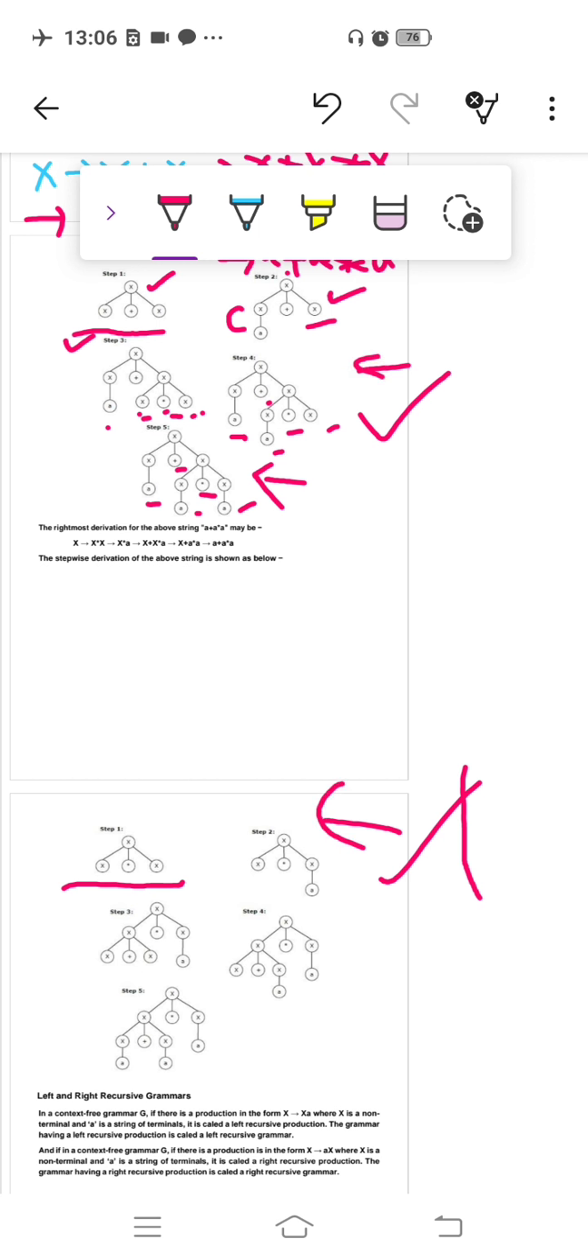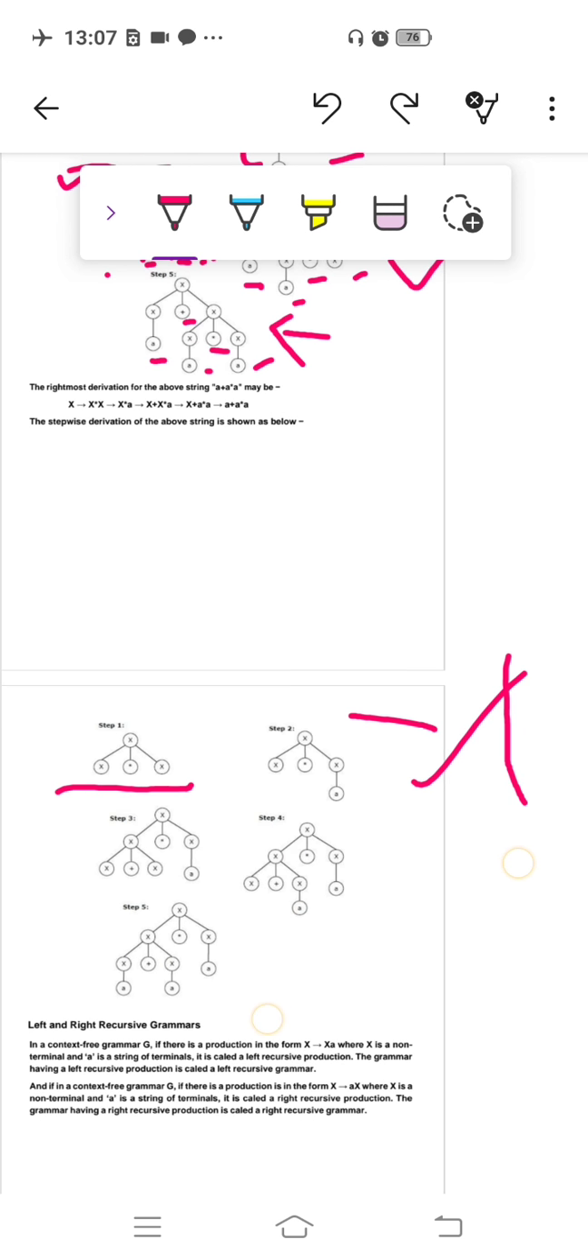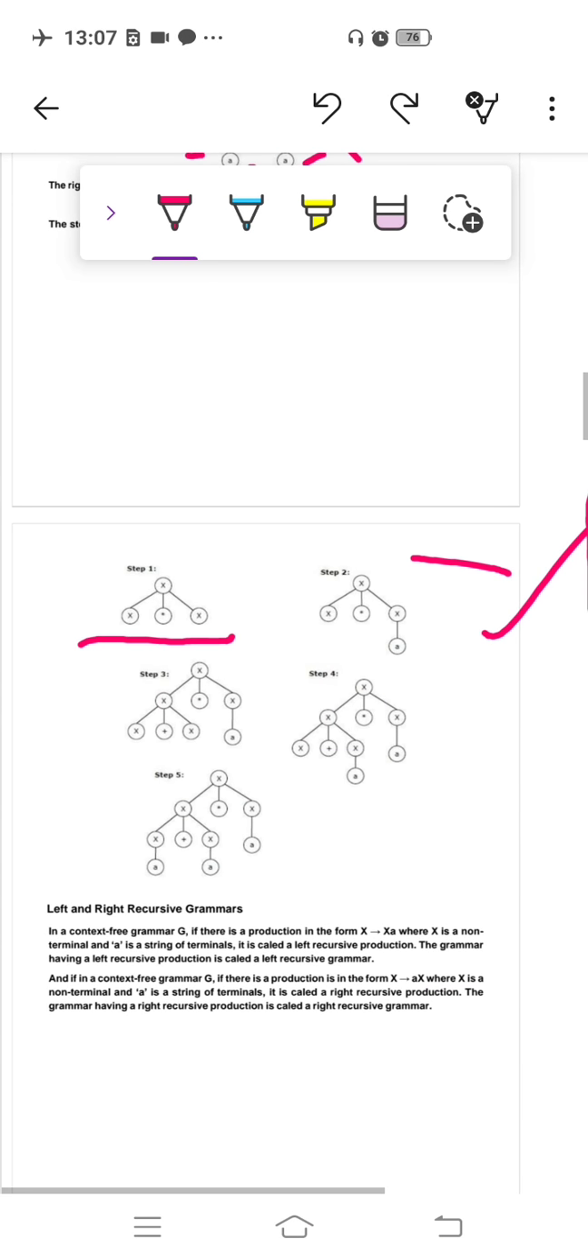So if we generate more than one leftmost order of derivation for a given string from the given grammar, or more than one rightmost order of derivation, or two different syntax trees or parse trees, then the grammar is called ambiguous grammar. So this is the simple example of ambiguity of a grammar.